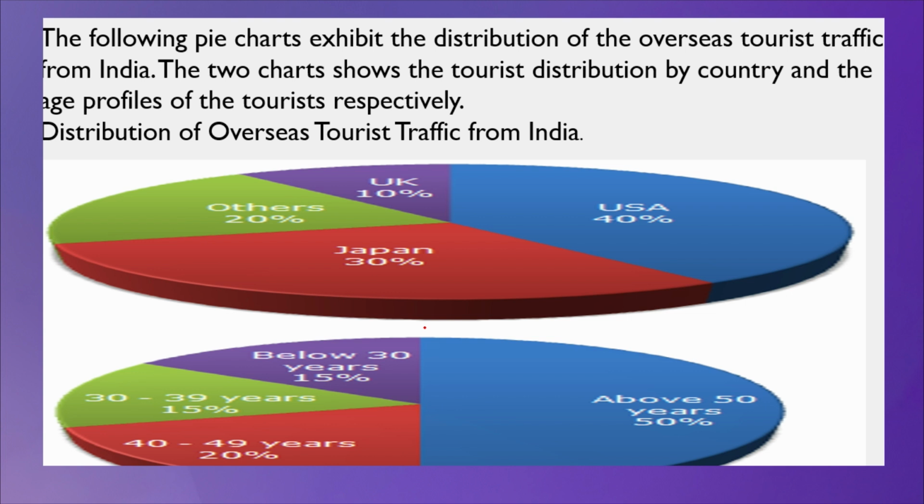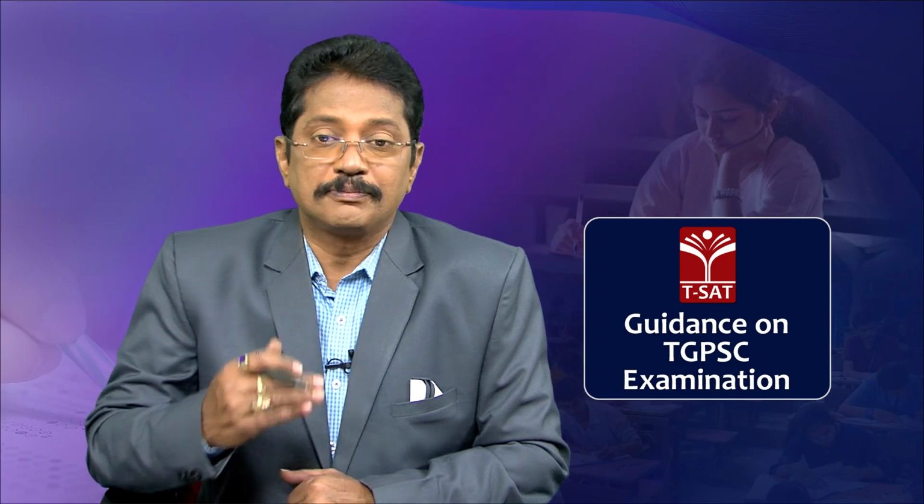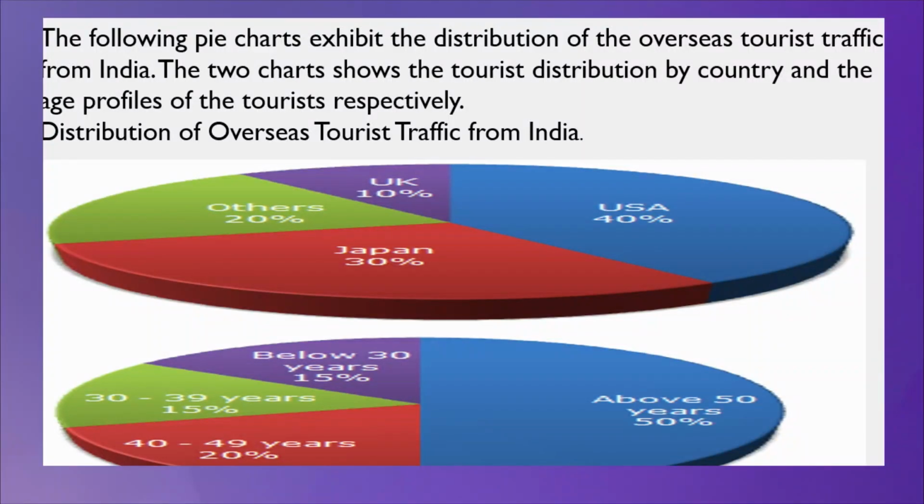See, the traffic of tourists from India to USA is 40%. And for UK, United Kingdom, it is 10%. And Japan, it is 30%. And other countries, it is 20%. So, among 100%, the information is given in the form of sectors, and the pie chart shows how much percentage of people visited the particular given country.